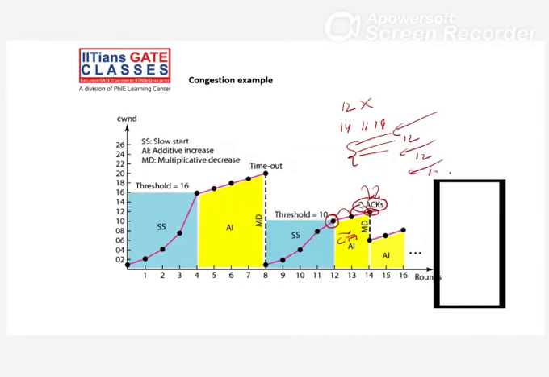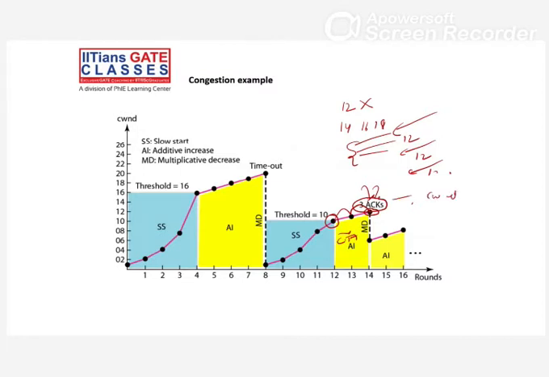When we get 3 duplicate acknowledgements, what do we have to do? Your window size will be whatever it is at this place. You are at 12. 12 divided by 2 is 6. 6 is your new congestion window, the input for the congestion avoidance phase, right? Now 6, 7, 8, but here it is 2 KB, so 8, 10, 12, like this. See this example now. One more example, and you will get everything.